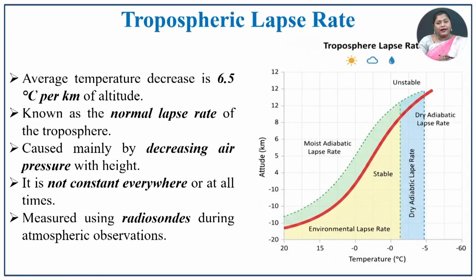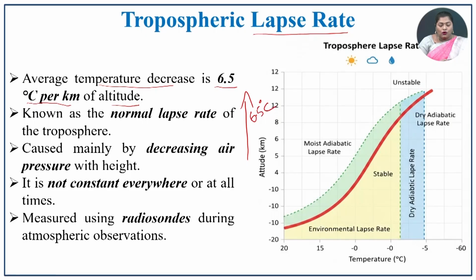The tropospheric lapse rate is most important. The average temperature decreases by 6.5 degrees Celsius per kilometer. While you climb up to a higher altitude, there is a 6.5 degree Celsius decrease of temperature as the altitude increases.